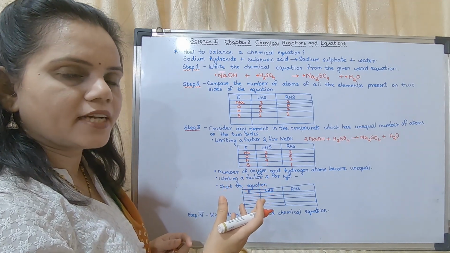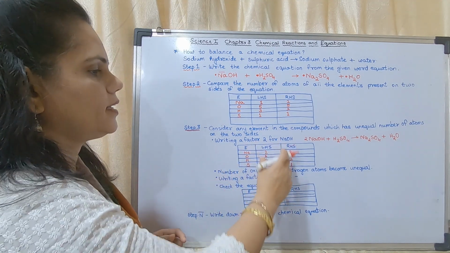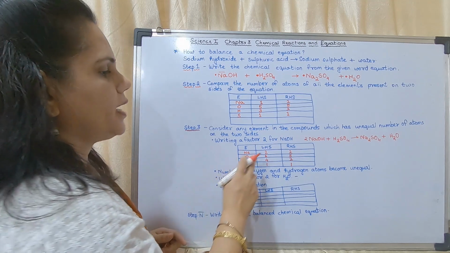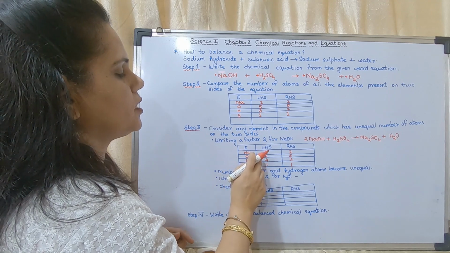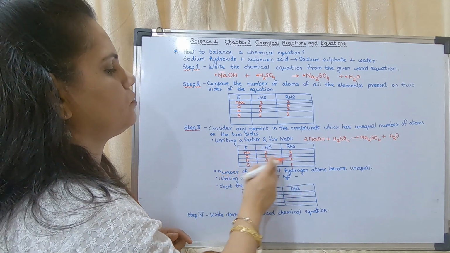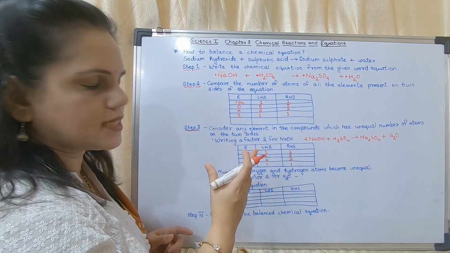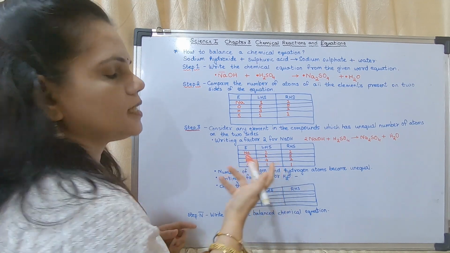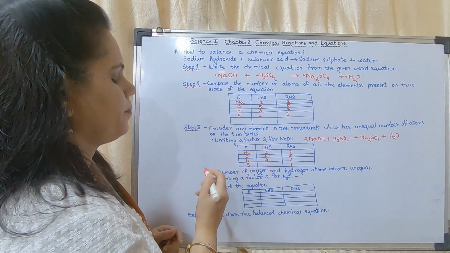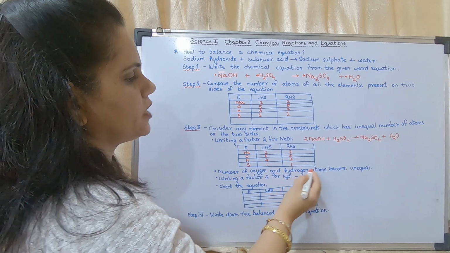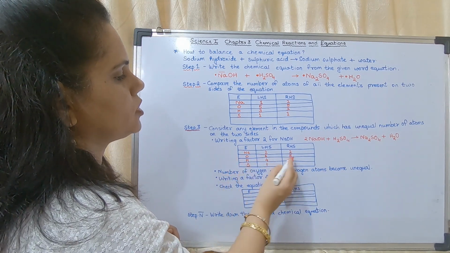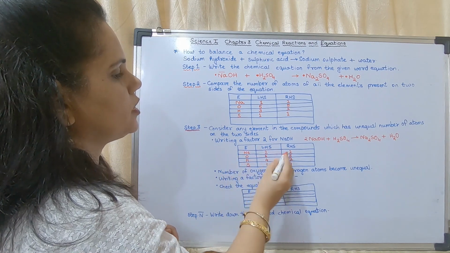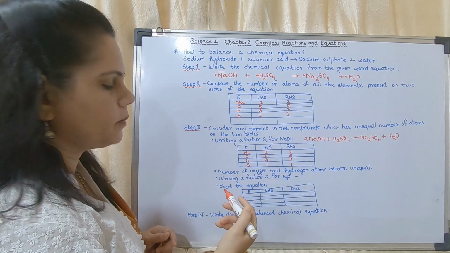The number of atoms on the left hand side and the right hand side is not the same. That means if Na 2 should be there, oxygen 6 should be there, hydrogen 4, the number should be the same. Okay, so it is unbalanced still. Now number of oxygen and hydrogen atoms have become unequal. You may see oxygen and hydrogen, they have become unequal. Sodium is equal, sulfur has also become equal.